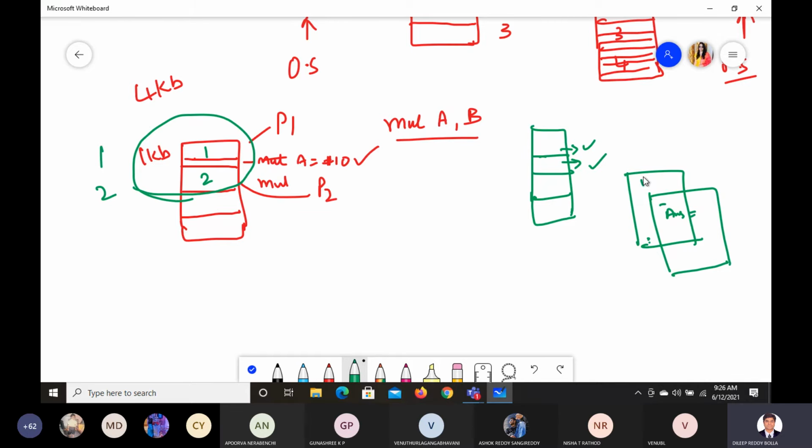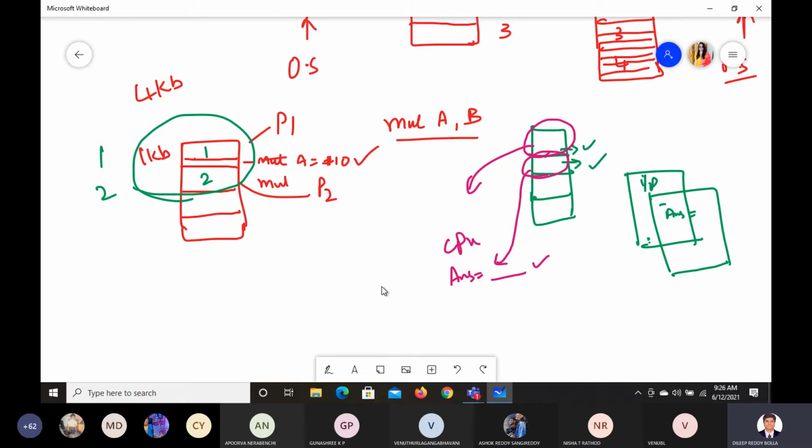Okay, here is the input of the problem. The answer is on the next page. But when the CPU works, it takes page by page. It will take the corresponding page completely and transfer it to the CPU to execute. But the answer is not in that page; the answer is in this page. So again, the CPU immediately has to take this page to display the answer, or else there will be an interrupt, so the answer cannot be displayed. Are you able to understand the problem in paging?